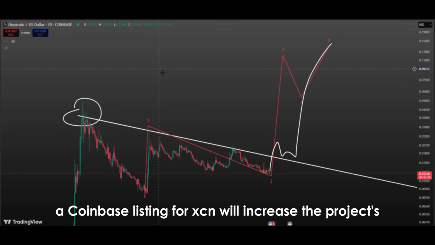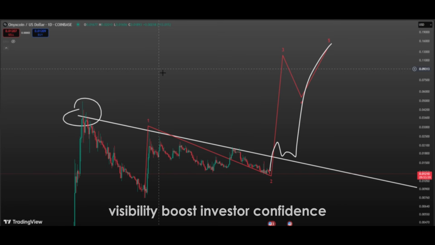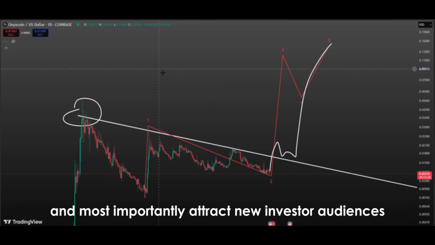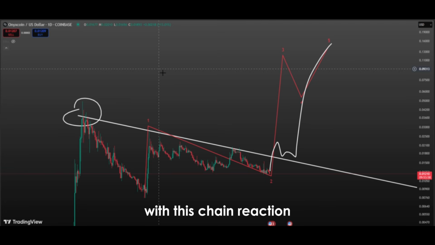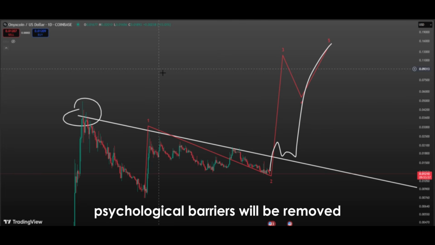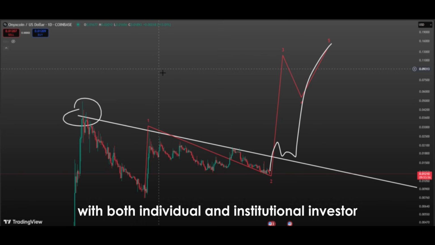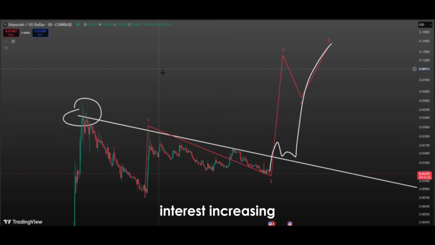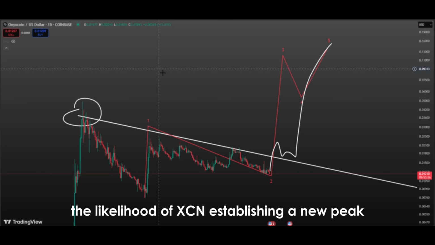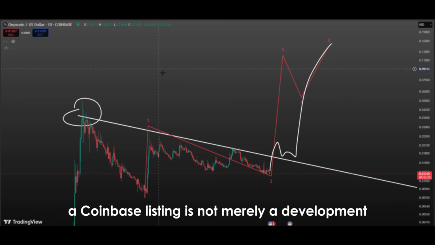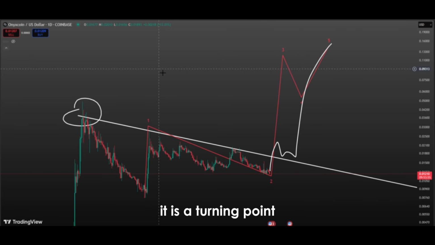In conclusion, a Coinbase listing for XCN will increase the project's visibility, boost investor confidence, multiply trading volume and liquidity, and most importantly, attract new investor audiences. With this chain reaction, it is highly likely that the price will surpass its previous ATH. Once the peak is broken, psychological barriers will be removed, and the price will begin testing new levels. With both individual and institutional investor interest increasing, the likelihood of XCN establishing a new peak becomes strong. A Coinbase listing is not merely a development, it is a turning point. Such a development can lay the foundation for price movements to rise faster, stronger, and more sustainably.